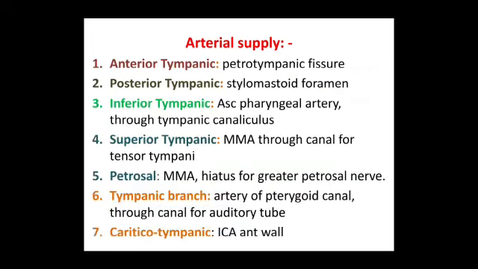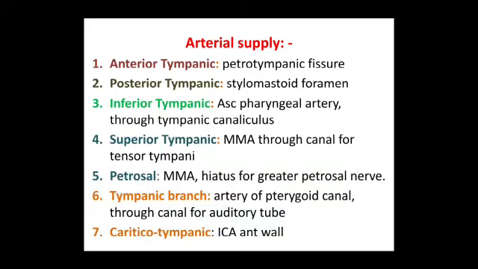Coming to the arterial supply, anterior tympanic, which enters through the petrotympanic fissure. It's a branch from the first part of maxillary artery. Posterior tympanic.